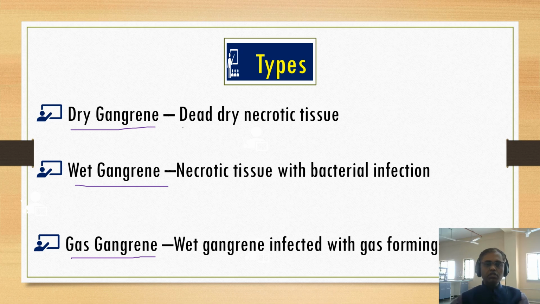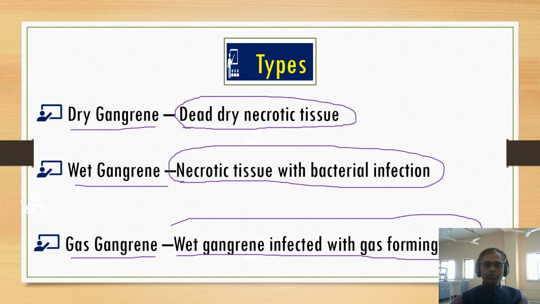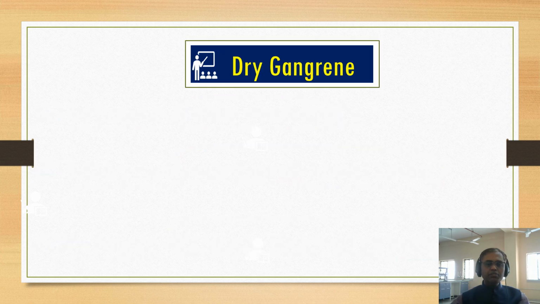Dry necrosis is nothing but dead tissue of the gangrene that is dry. And wet necrosis is where the tissue of the gangrene will be wet, along with bacterial infection. And gas gangrene is a type of wet gangrene infected with gas-forming bacteria, the Clostridium group of bacteria. So let us study dry gangrene, wet gangrene and gas gangrene in brief.